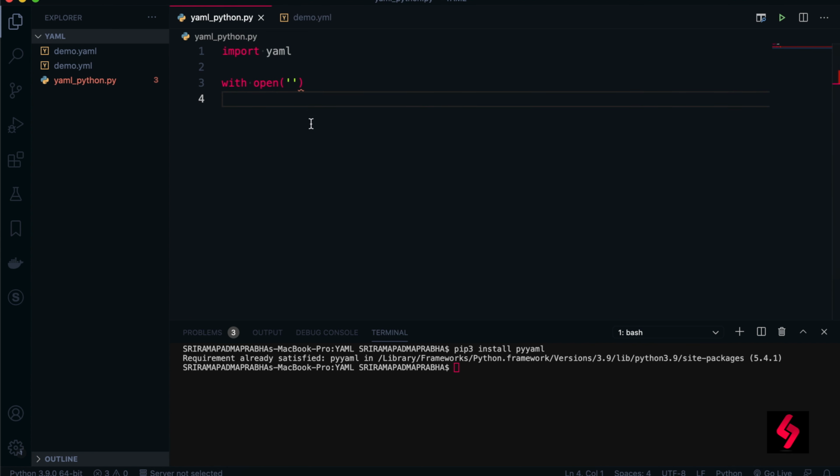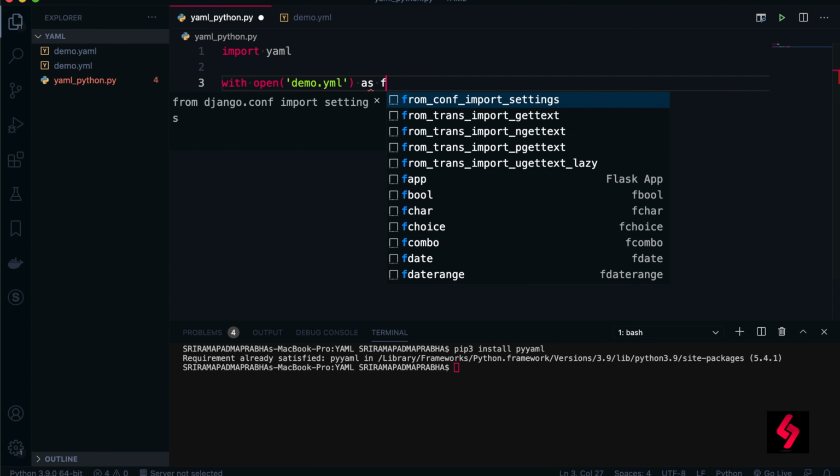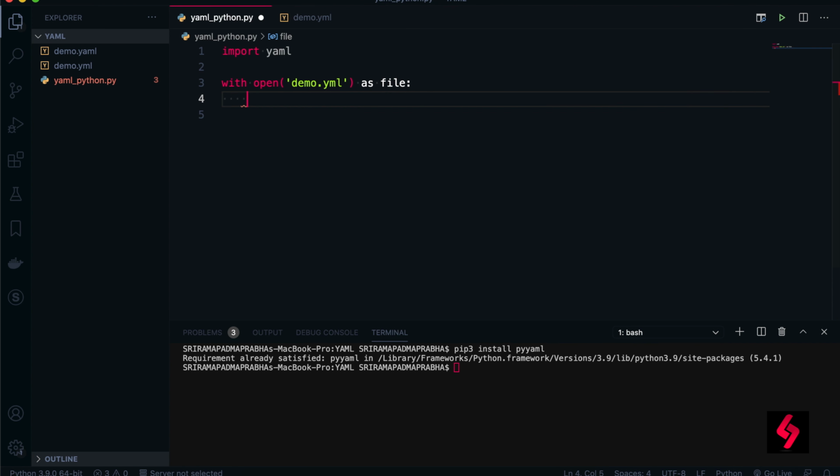So I want to read this file. We can give this demo.yml file. I'm just copying the path, and you just provide the path here. You need to mention the complete path if you want. I'm just giving the file name because both the files are in the same directory, right? Now I'm giving this alias name called file.